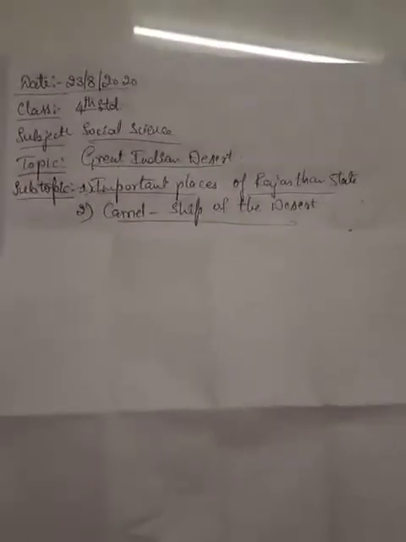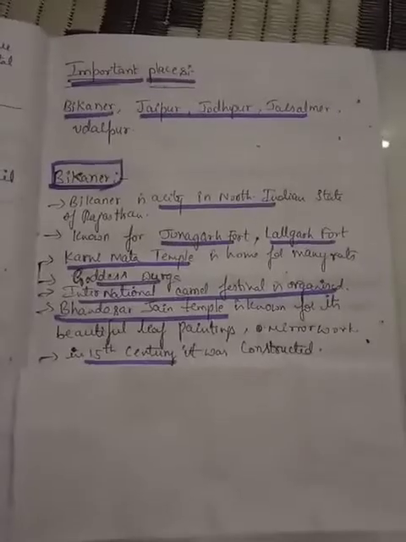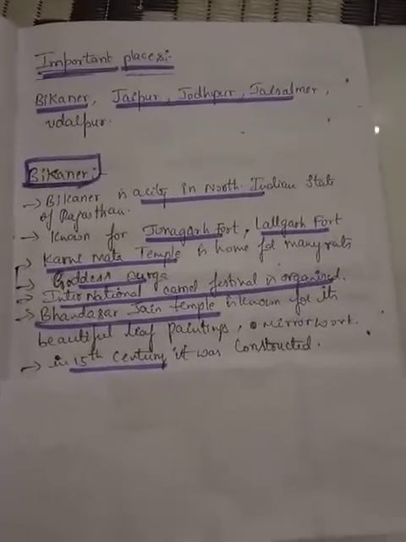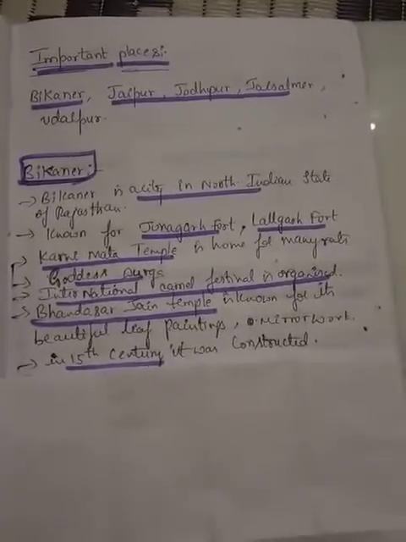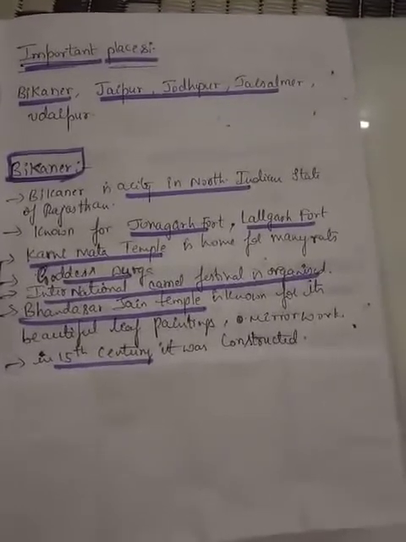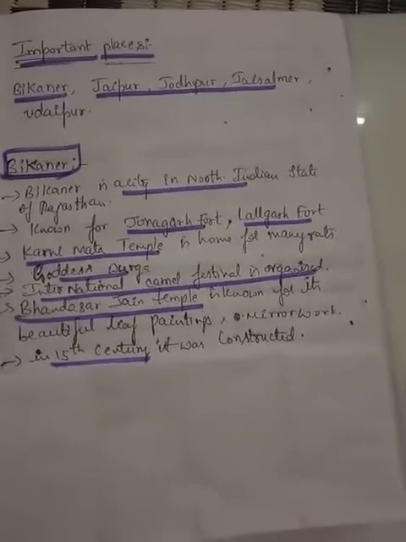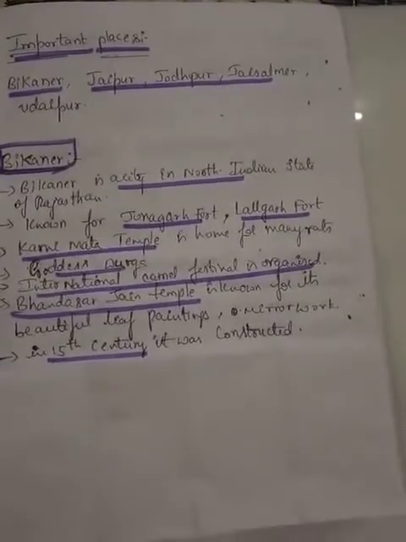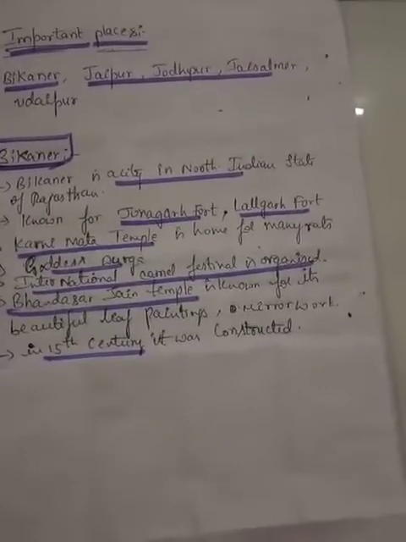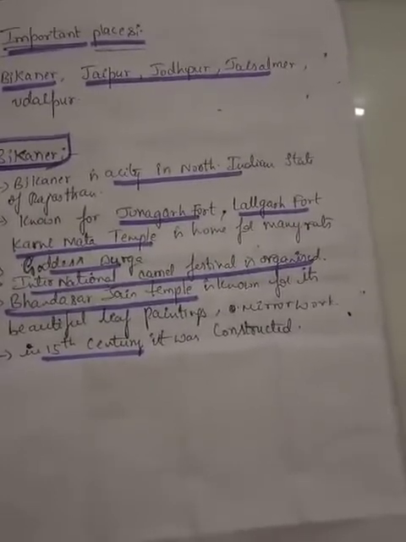So in today's class we will be knowing about the important places and the camel, the ship of the desert. So children, like how in Karnataka, Bijapur, Mysore, Kodagu are famous for certain features, natural beauty, or places, like the Mysore Palace or the Mysore Zoo, or Kodagu for its natural beauty.